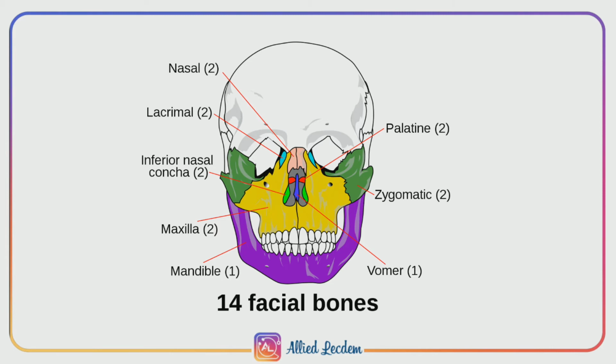Functions of the skull. The most important function of the skull is to protect the brain, and this function is mainly carried out by the cranium. The skull bears the jaw, which helps the animal in cutting and mastication of food. Ear bones help in amplification of sound. It protects and supports the special sense organs.